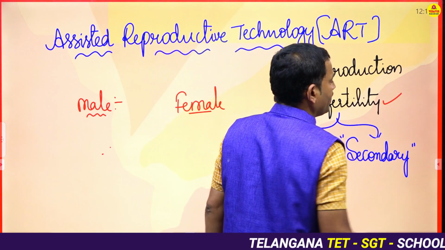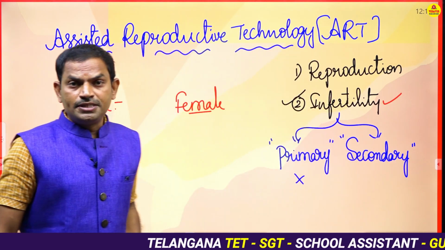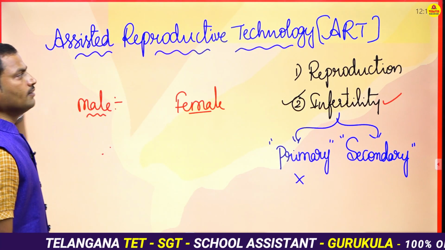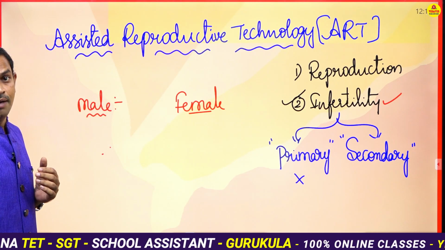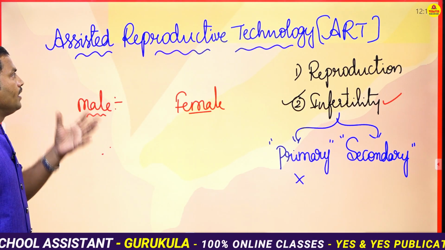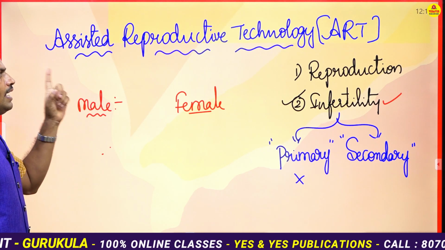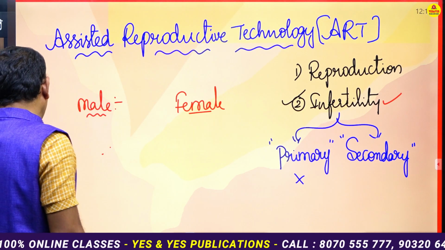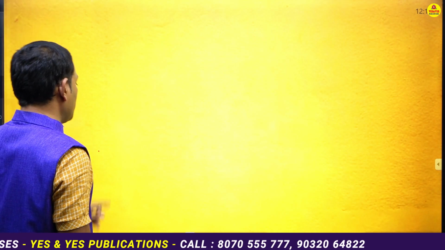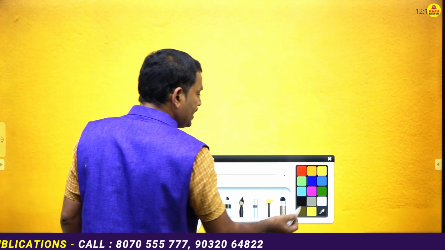Now in order to overcome these problems, there are modern techniques, which we call together assisted reproductive technology. Now, in this assisted reproductive technology, what methods are used in general? Okay, let us see that.